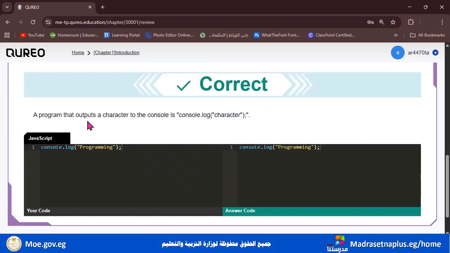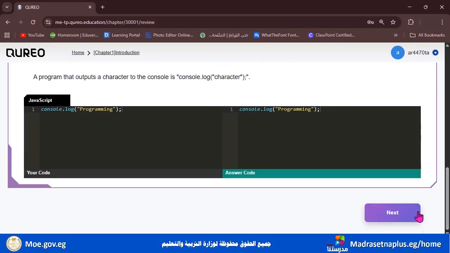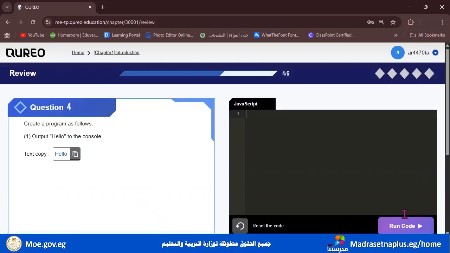A program that outputs a character to the console is console.log, and open the two brackets here and the two double quotation marks and the character in between. Click next, and now we have create a program as follows. Output the word hello to the console. So first we will click hello.